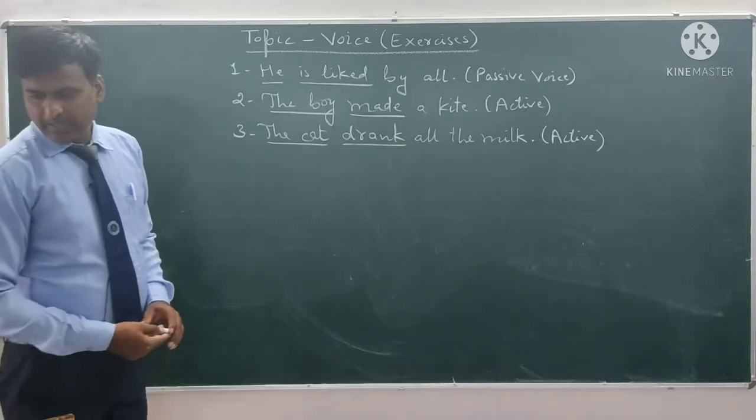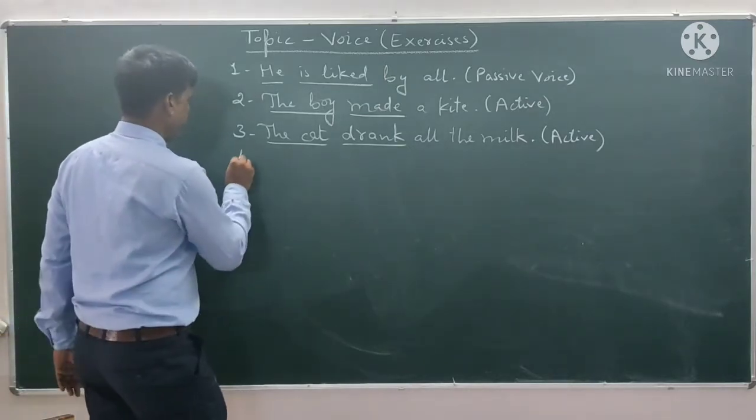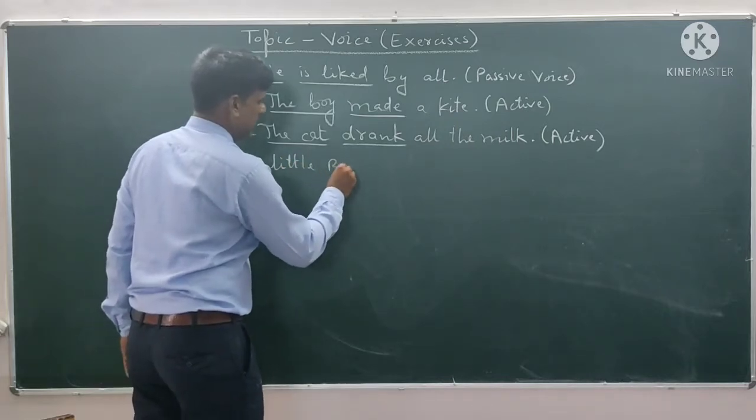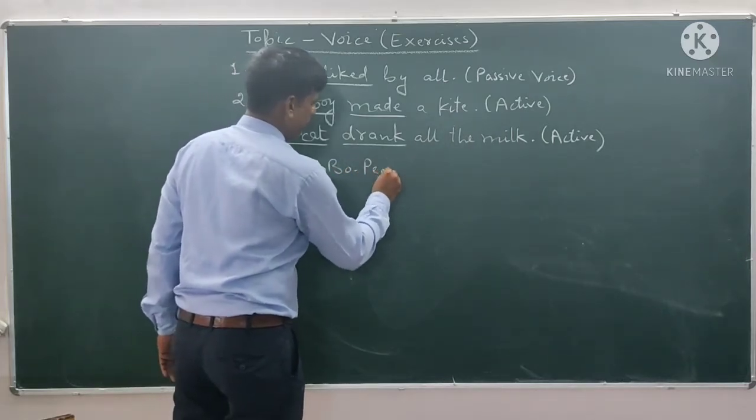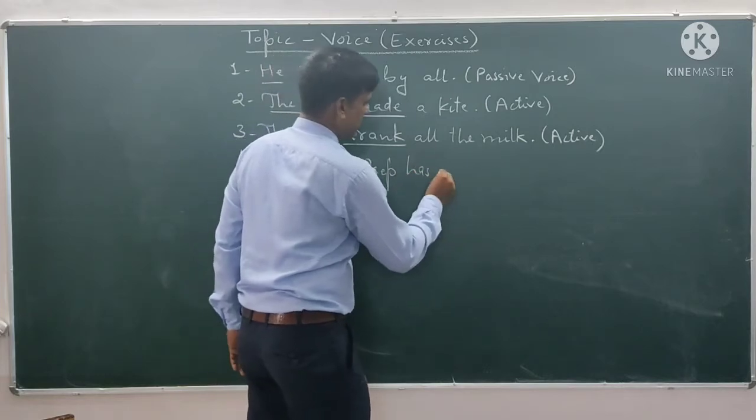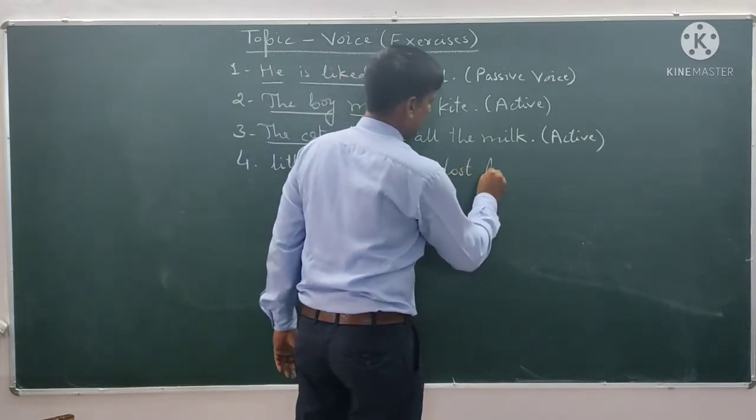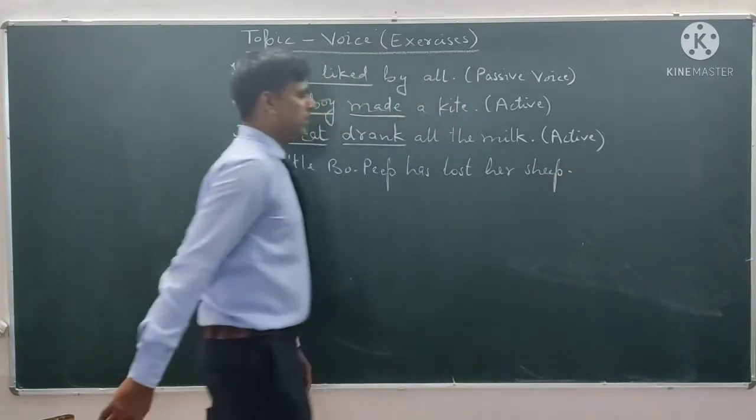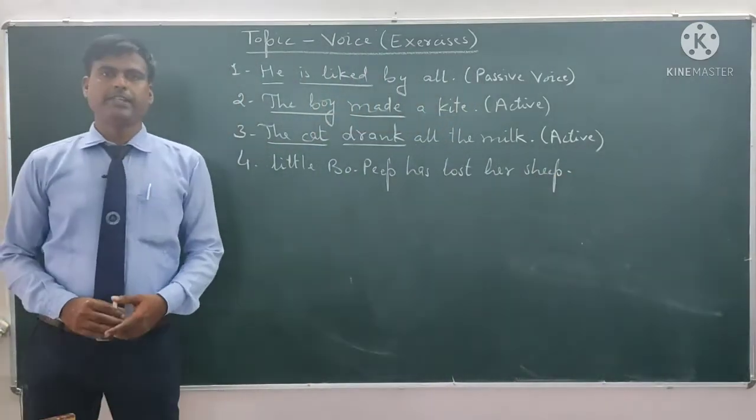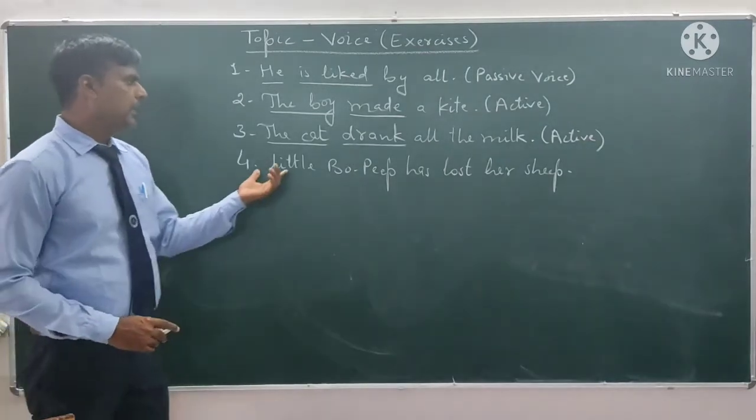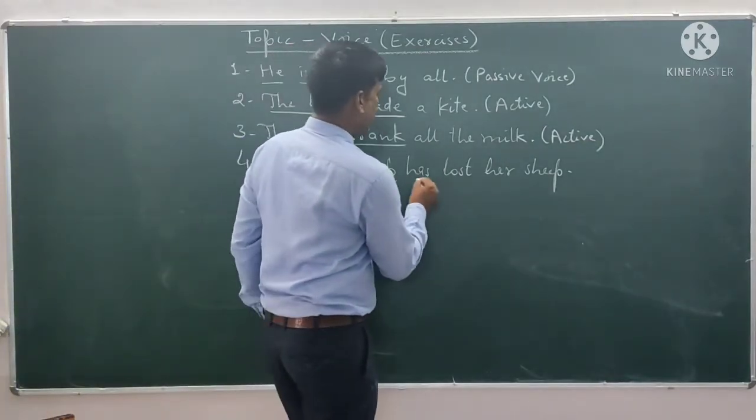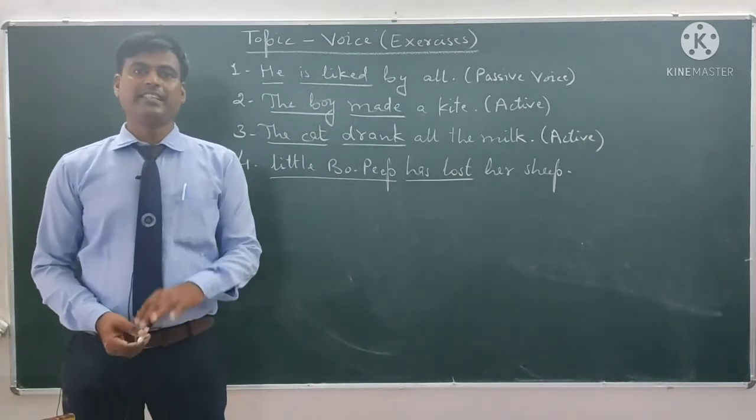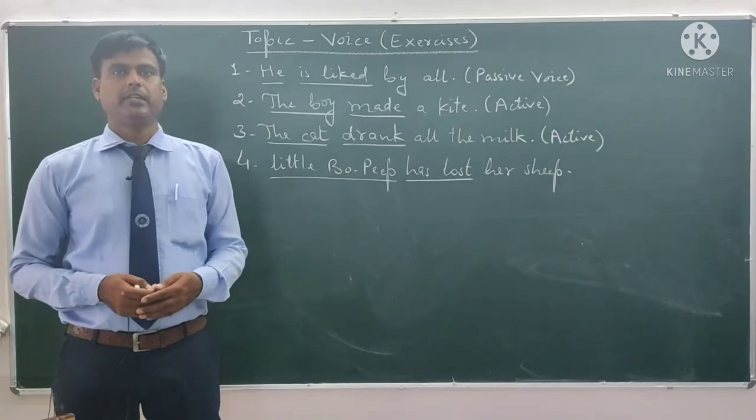Now let's see the next one. Little Bo Peep has lost her sheep. Is it active voice or passive voice? Who can tell me? Little Bo Peep is the subject, has lost, it tells us that this is present perfect tense in active voice, not in passive voice.